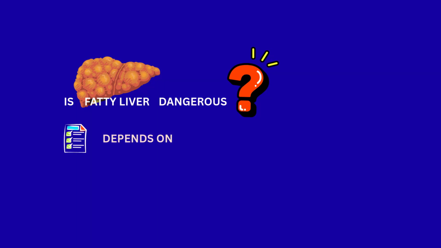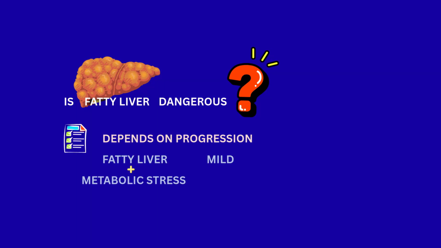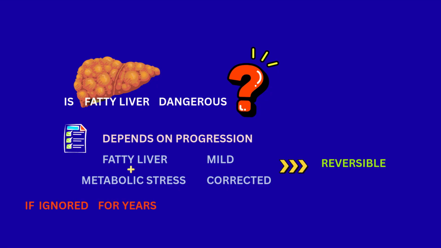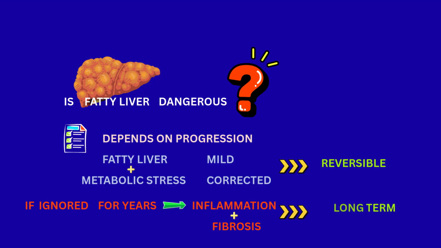So, is fatty liver dangerous? The answer is, it depends on progression. If fatty liver remains mild and metabolic stress is corrected, the condition is often reversible. The liver has a remarkable capacity to recover when the underlying causes are addressed. However, if fatty liver is ignored for years, inflammation and fibrosis can develop, increasing the risk of long-term liver damage. The danger lies in delay and neglect.